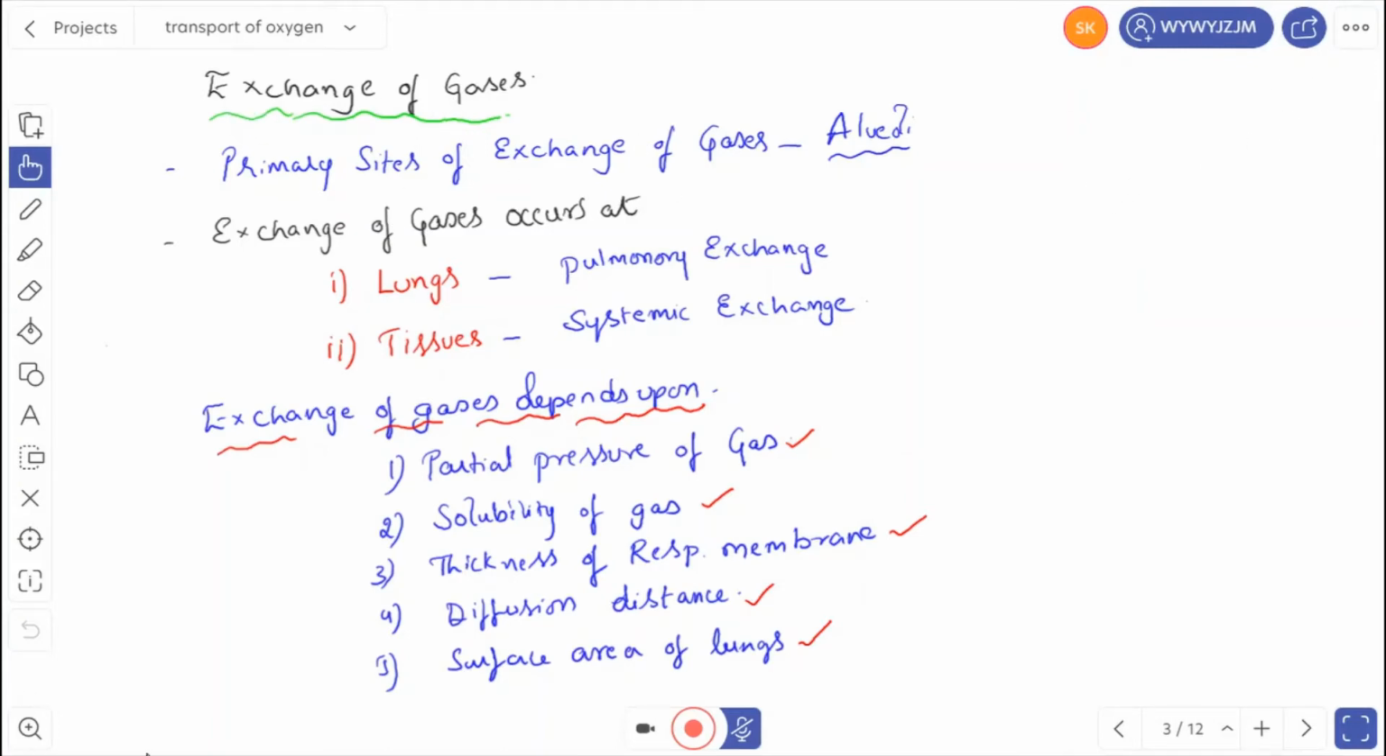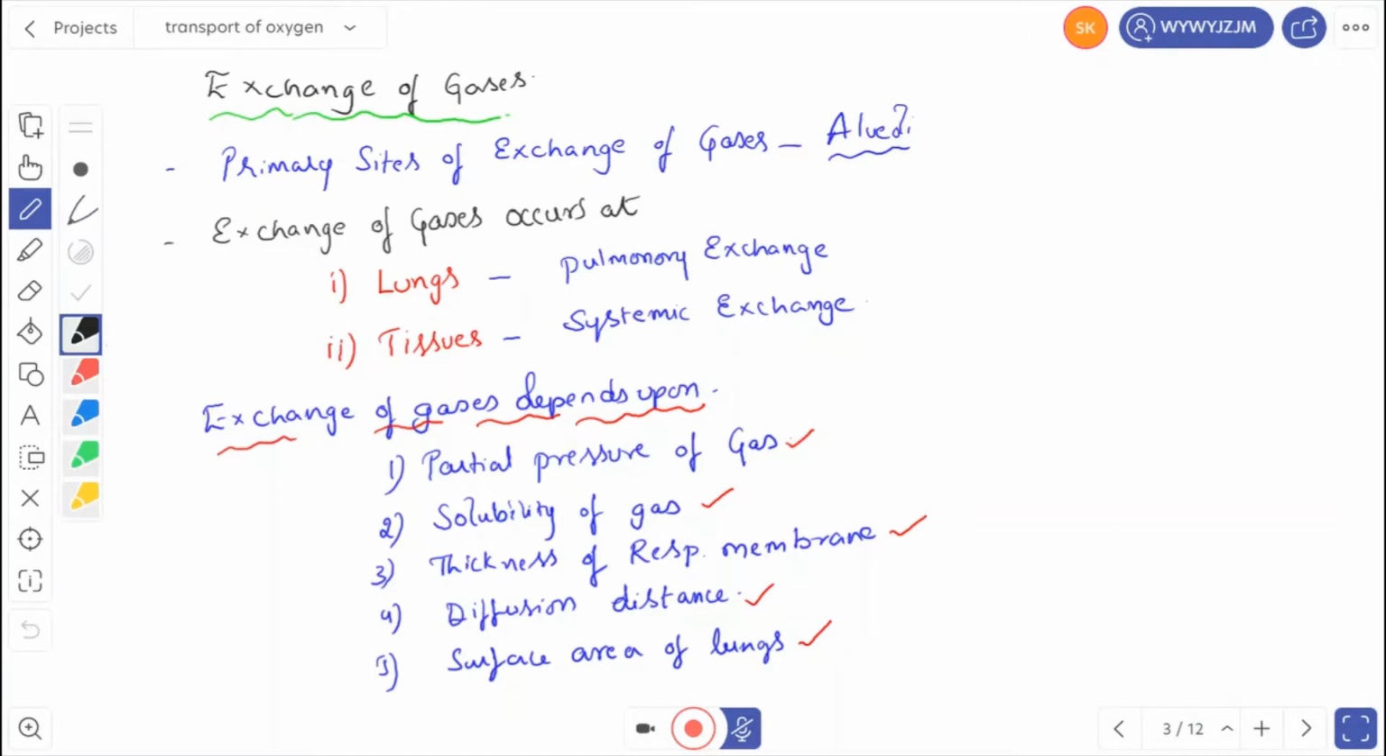Good morning, dear students. Today's topic is the exchange of gases. So, exchange of gases generally occurs where? Generally we see that exchange of gases occurs at the alveoli. So, we consider the alveoli as the primary sites of exchange of gases.